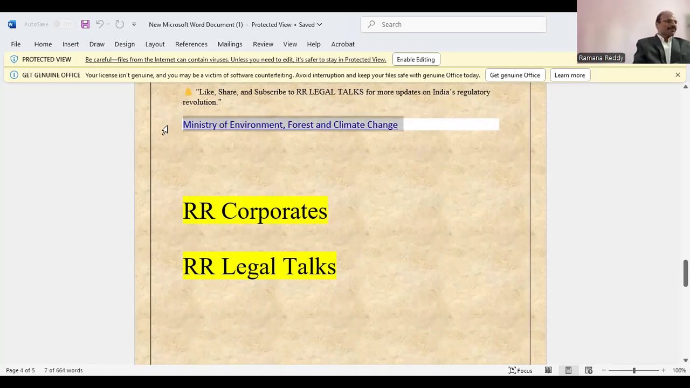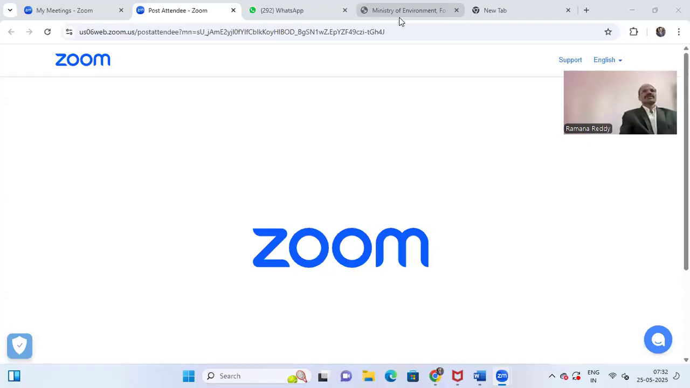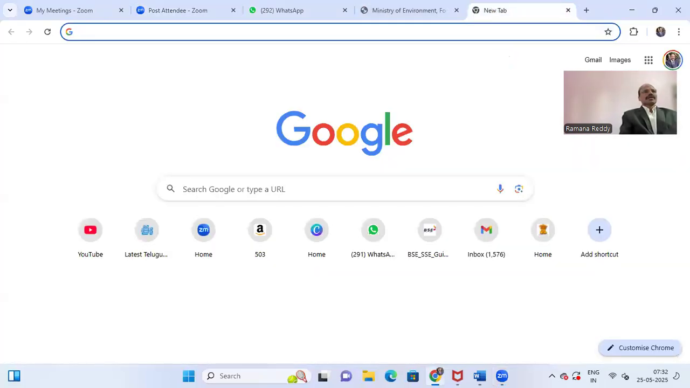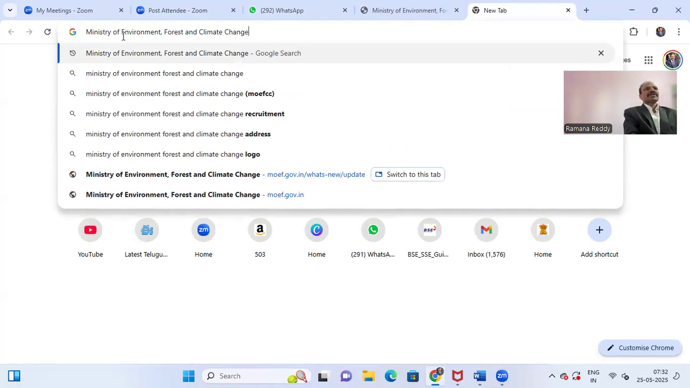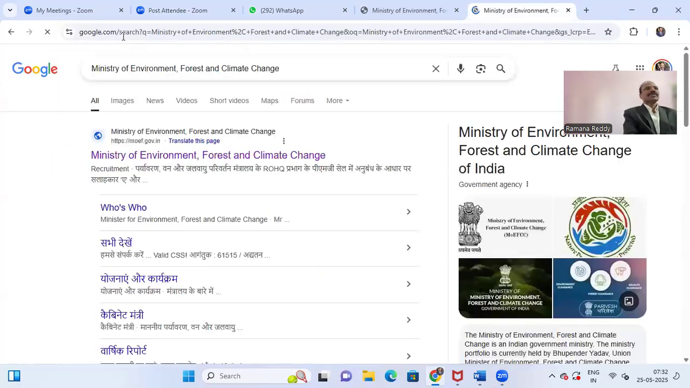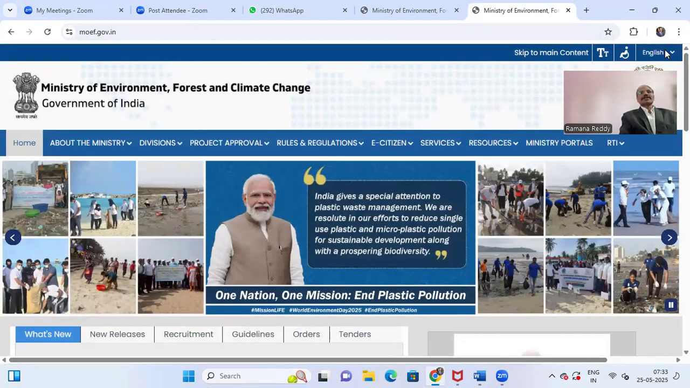Now I will take you to the official website of the Ministry of Environment, Forest and Climate Change. I will show you the draft rules and teach you how to check the updates. We'll go to the official website. Open Google, then type Ministry of Environment, Forest and Climate Change. Then this is the official website.